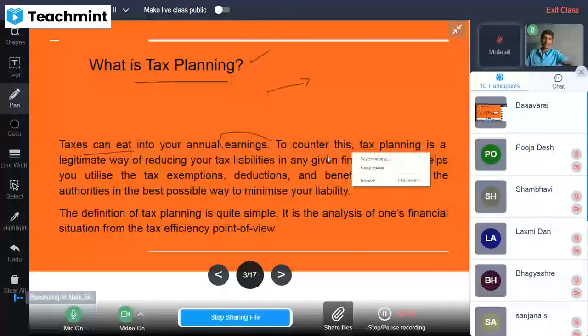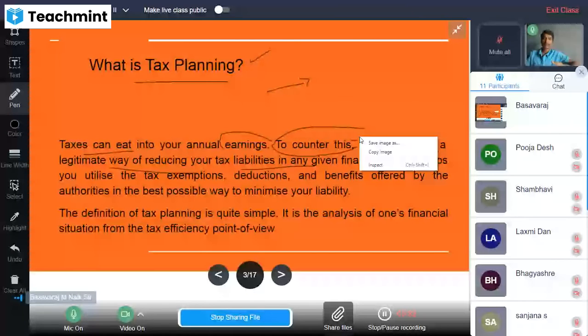To counter this, to overcome this, tax planning is a legitimate way of reducing your tax liabilities in any given financial year. So taxes can eat your earnings, in the sense that from your earnings you can pay for the taxes.